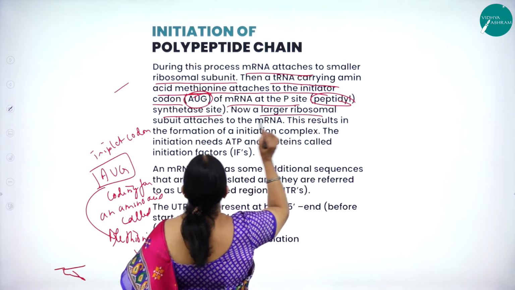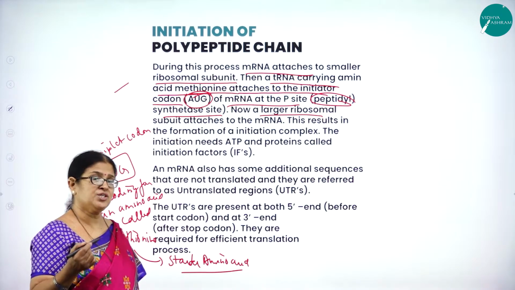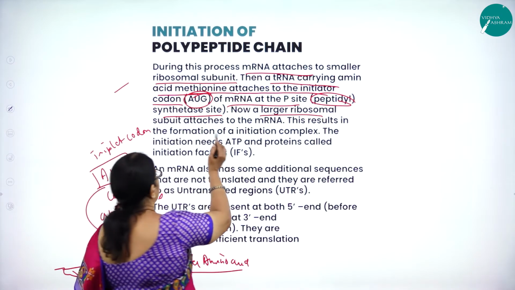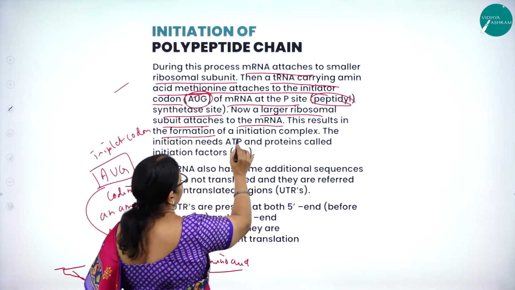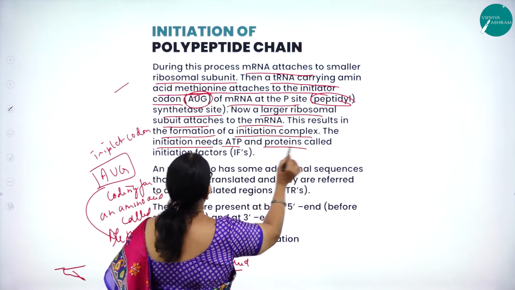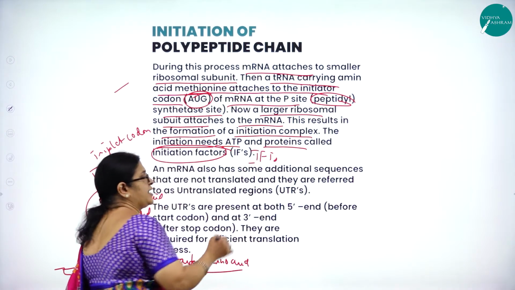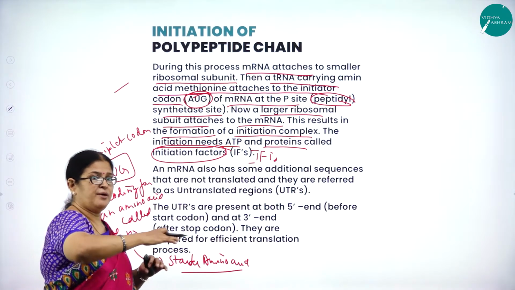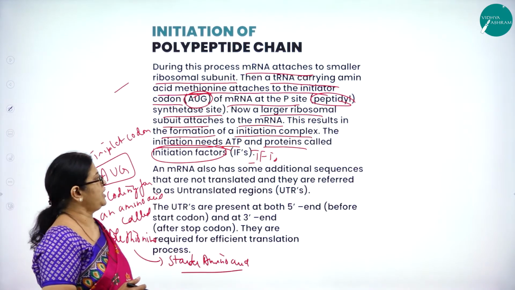Now, as you know, ribosomes are of two units, larger unit and smaller subunit. So now the larger ribosomal subunit attaches to mRNA. This results in the formation of an initiation complex, and the initiation needs ATP and proteins called initiation factors, called IFs, to make the chain very long. That is initiation of polypeptide chain.